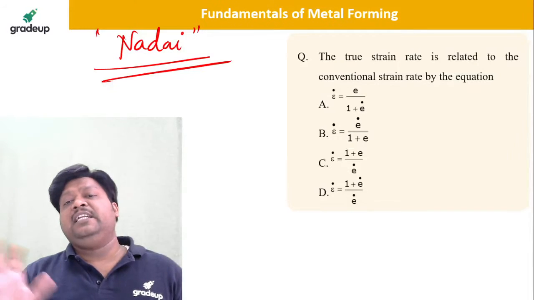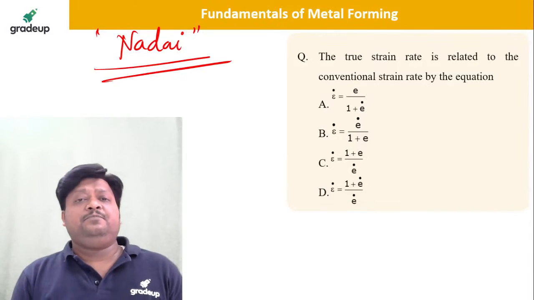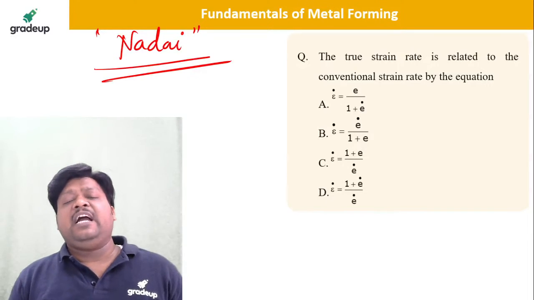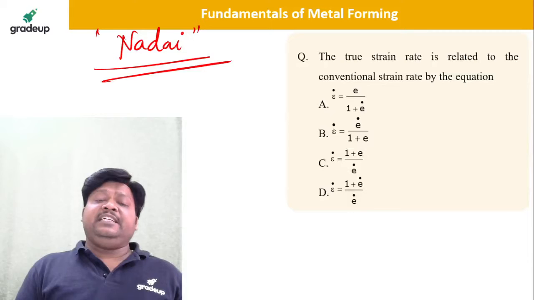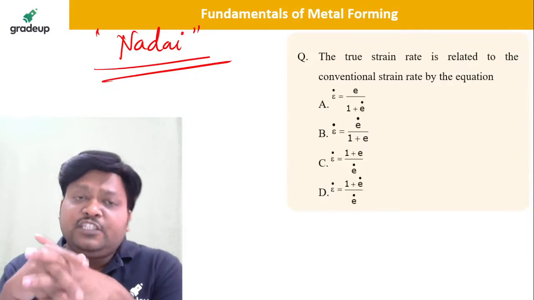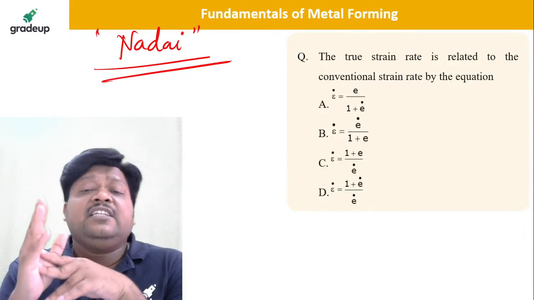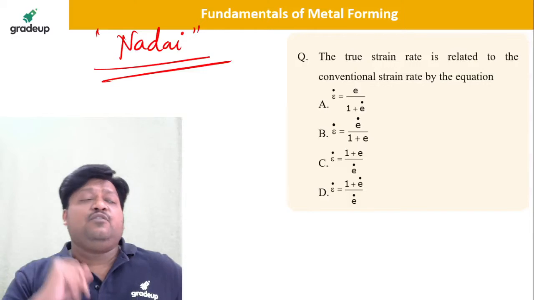So how are they related? Tell me the answer very fast. According to Nadai, whatever equations we have, the velocity of deformation divided by the original length is the nominal strain rate, and the velocity of deformation divided by the final or instantaneous length is nothing but the true strain rate. Now tell me what is the answer for this.